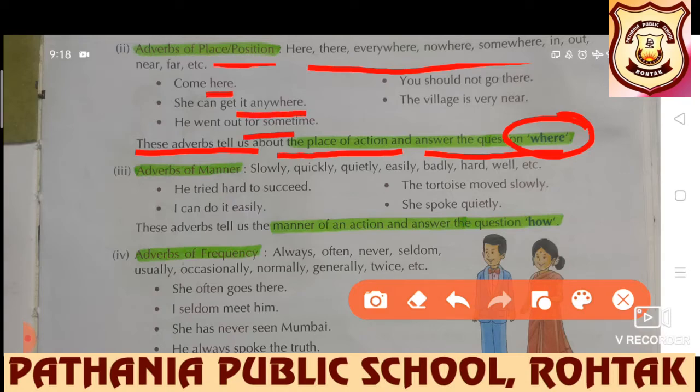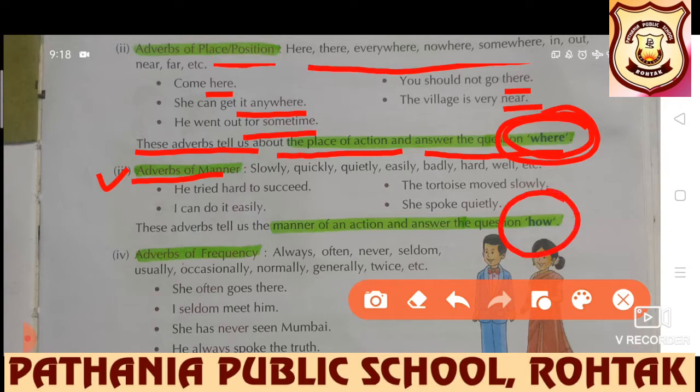He went out for some time. You should not go there. The village is very near. In all these sentences, adverbs of place has been used and we have got the answer of where. Next we have adverbs of manner. Now pause the video for a single second and tell me what will we get. Obviously we will get the answer of how here.